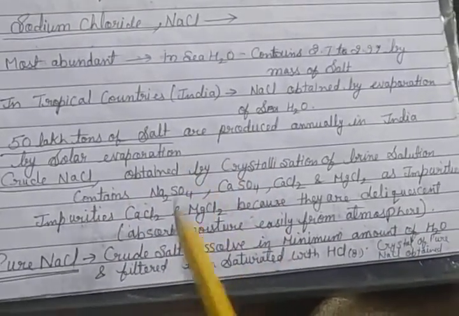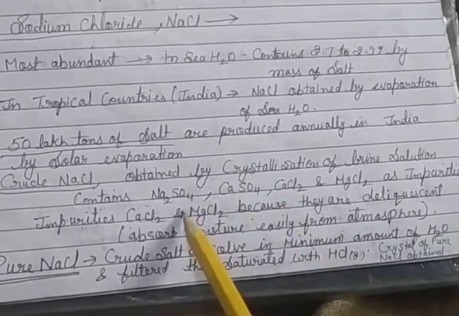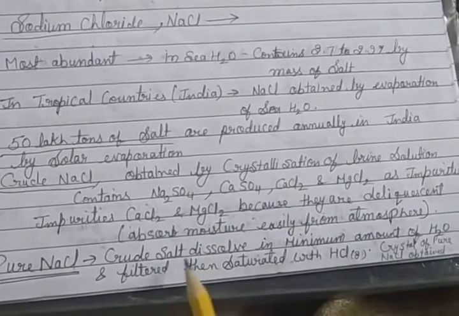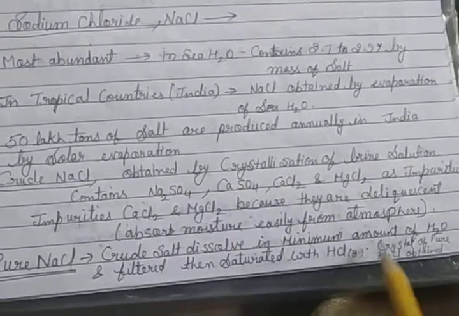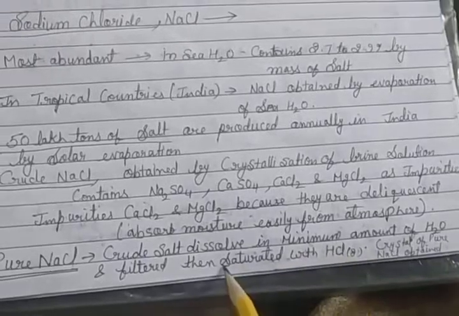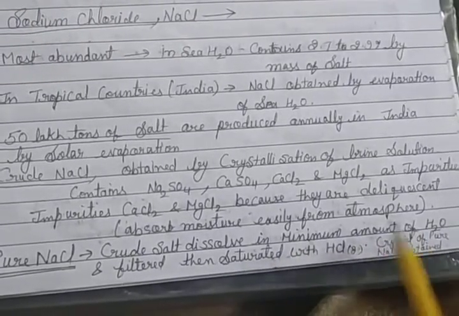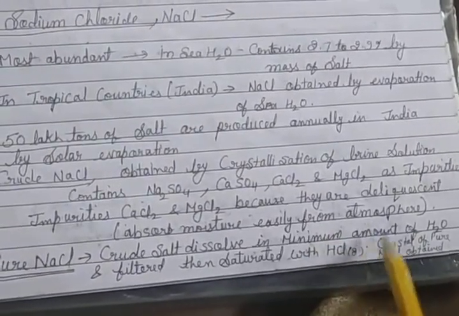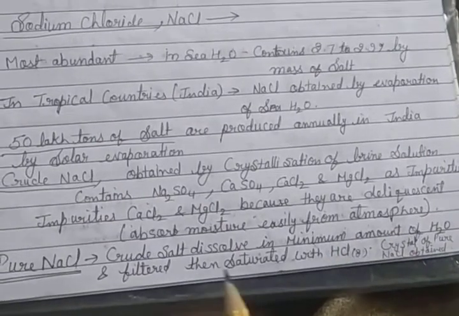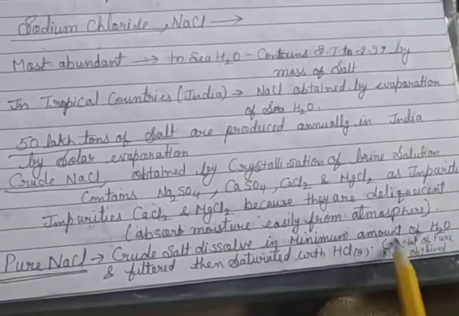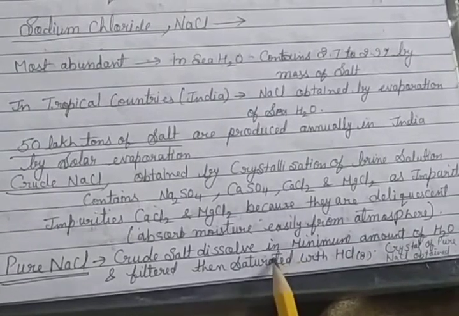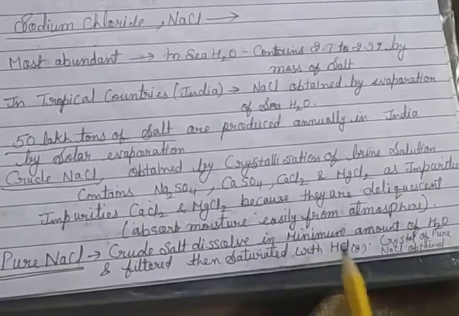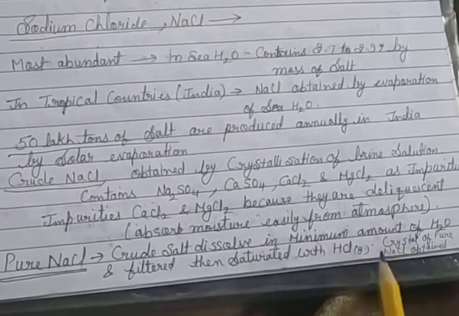It contains these impurities: sodium sulfate, calcium chloride and magnesium chloride. So it is known as crude NaCl. To purify it, the crude salt is dissolved in a minimum amount of water and then filtered, then saturated with HCl gas. So crystals of pure NaCl are obtained.